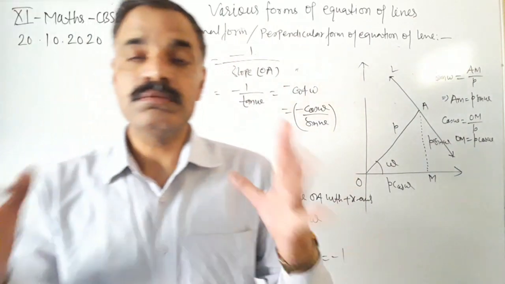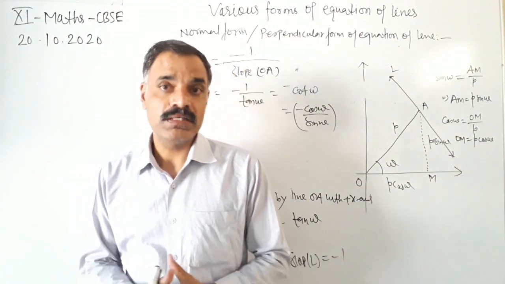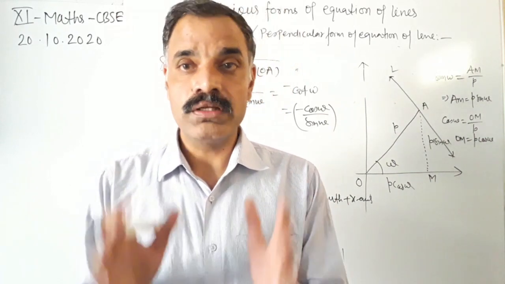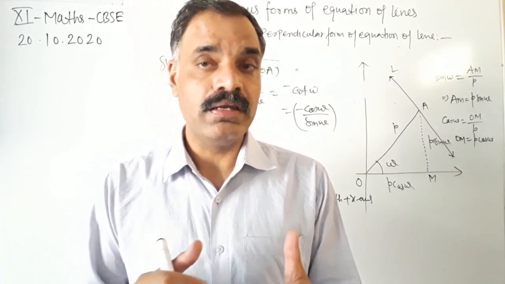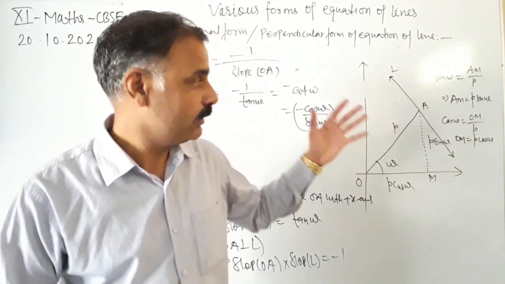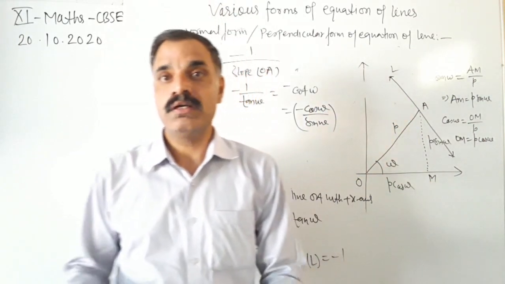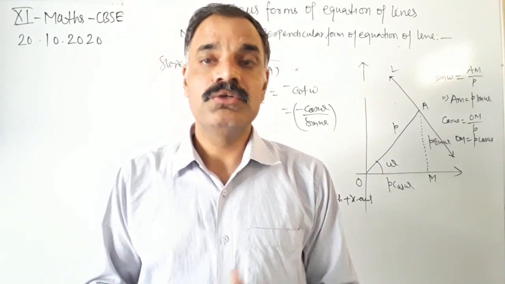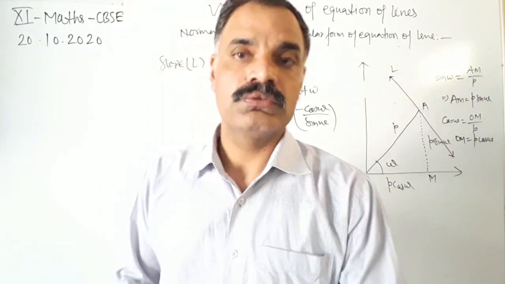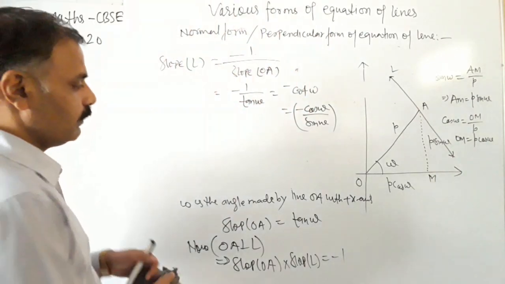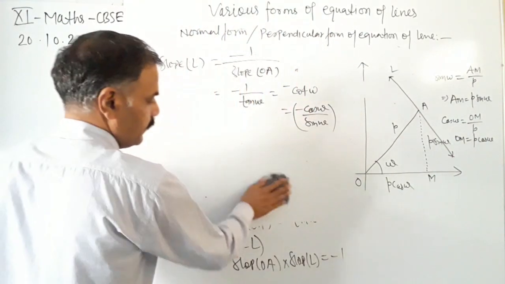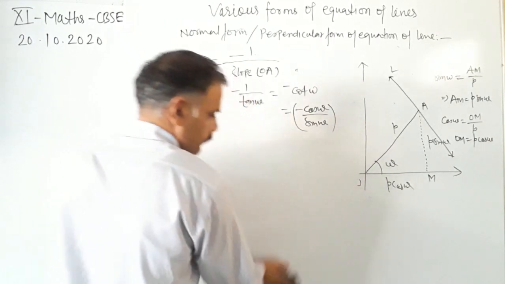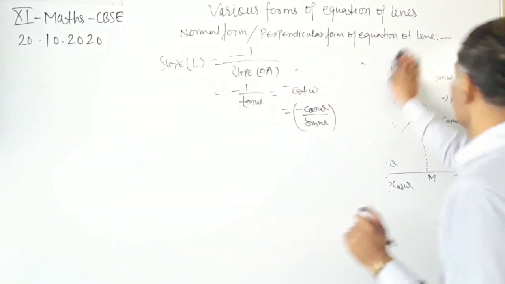So two things we have found: the slope of the line L and the coordinates of a point on the line L, that is the point A. By using this information we can find the equation of the line using the point slope form. So using the point slope form, the equation of line is